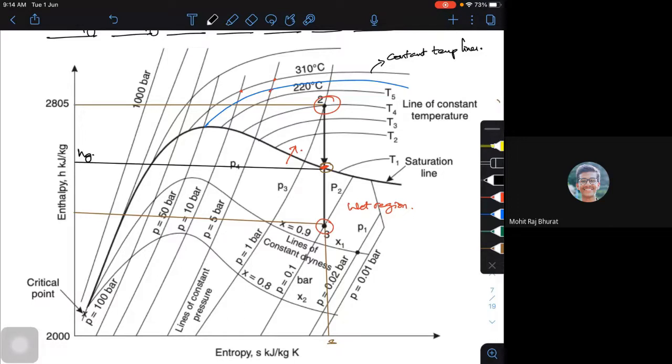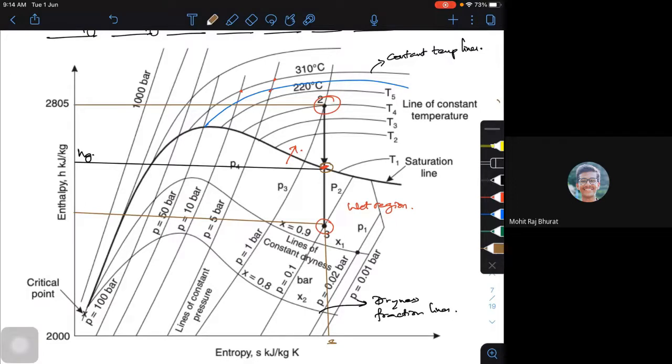That means 20% water and 80% vapor. These are called dryness fraction lines.